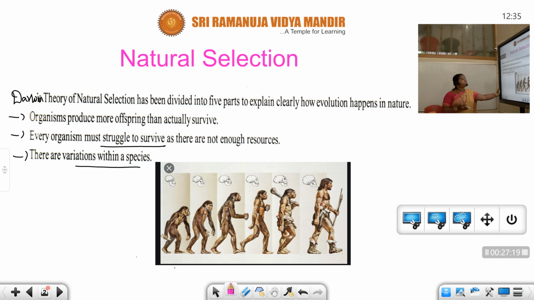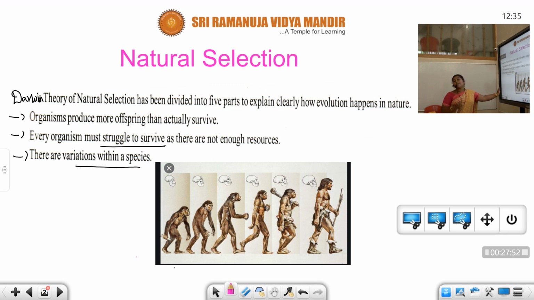If these resources are very limited, obviously there will be a struggle, a struggle for existence. For example, a room's capacity is just 50 members, but 100 members are there. How can the room accommodate all these people? In the same way, nature is also like a room, but it can accommodate only limited people.